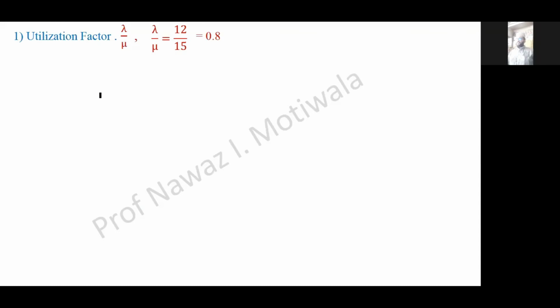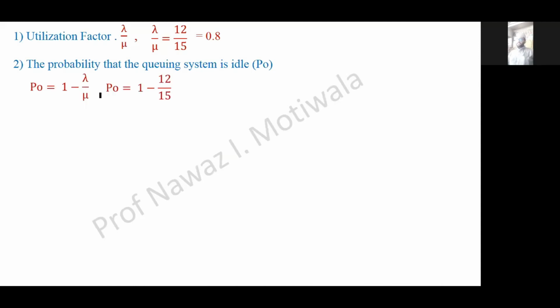Answer will be 0.8. Then the next part asked how much of the time the tailor is idle. So if the utilization factor is 0.8, we can directly write that the probability that the queuing system is idle is 1 minus lambda by mu, that is 0.2.